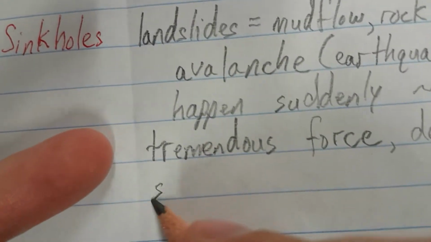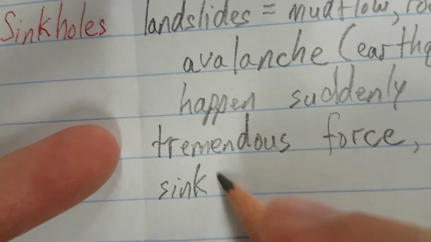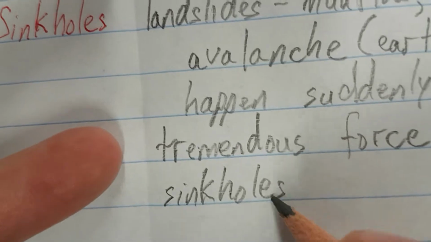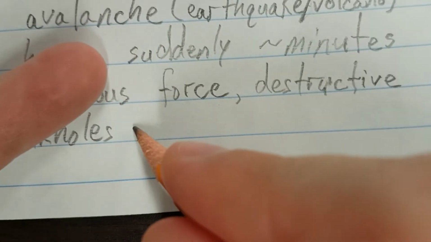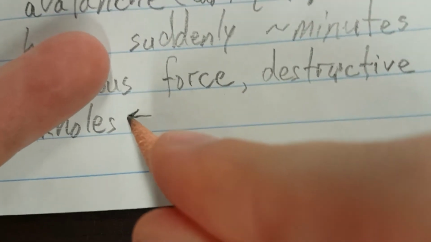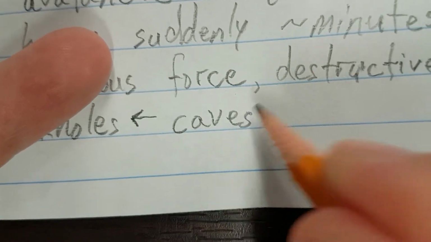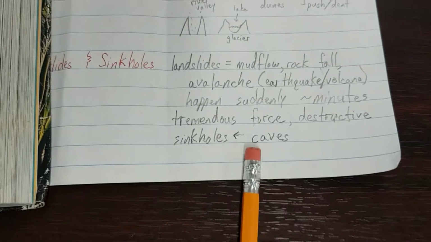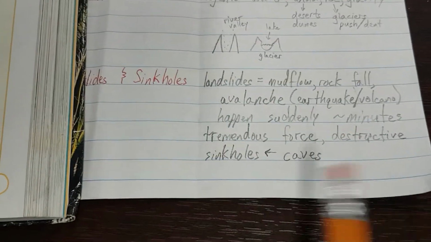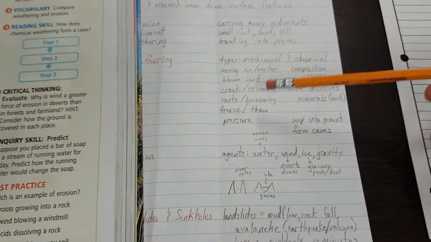Okay, so sinkholes, S-I-N-K-H-O-L-E-S. Do a backwards arrow. Caves, C-A-V-E-S. So sinkholes can be caused by caves forming underneath them. And we learned about how those form earlier in the lesson.